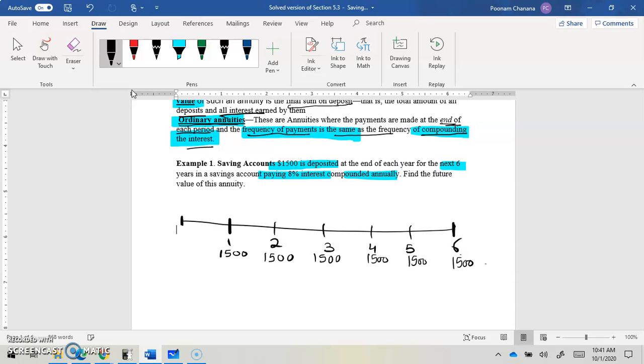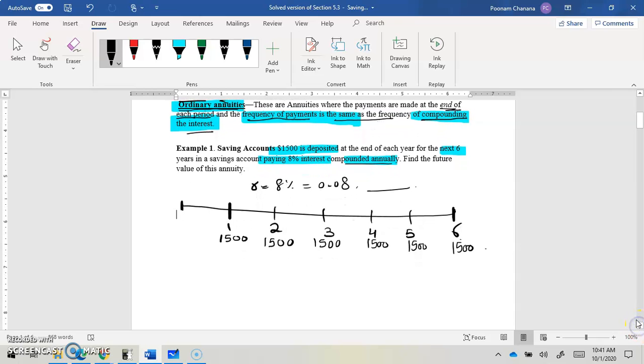$1500 is deposited at the end of each year for the next 6 years in an account which pays an interest rate of 8%, that is 0.08, and which is compounded annually. Okay, you have to remember that. Find the future value of the annuity.